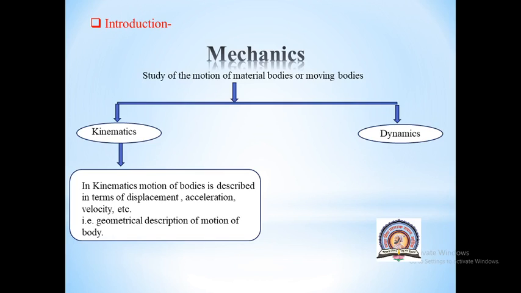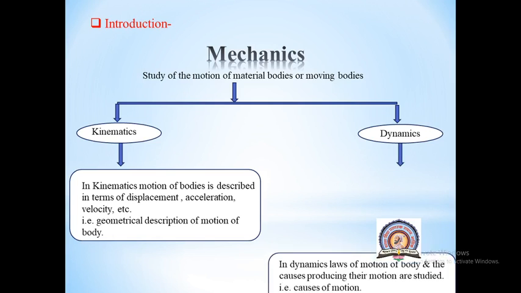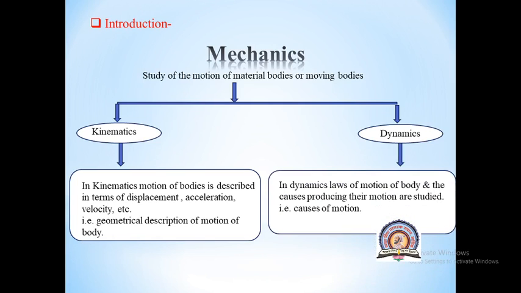So kinematics gives us the geometrical description of the motion of any object or body, while dynamics deals with the motion of a body and the causes producing that motion. In dynamics, we study the laws of motion of a body and the causes which produce that motion in the body. These causes are studied in dynamics.